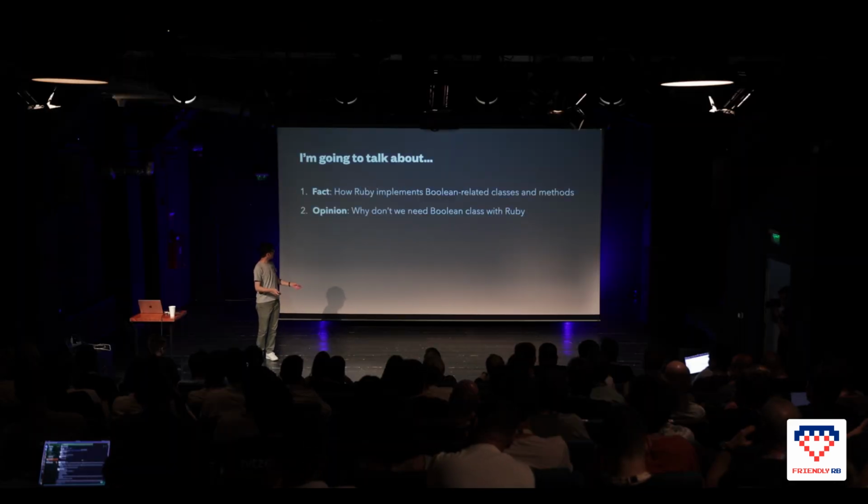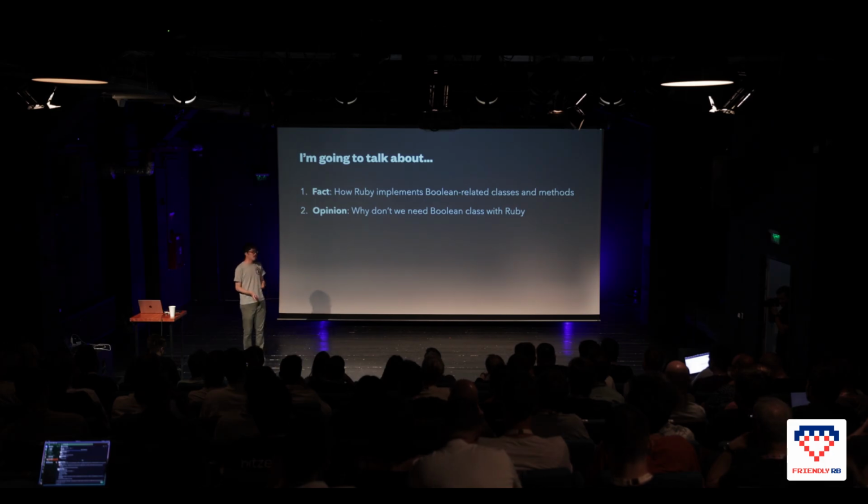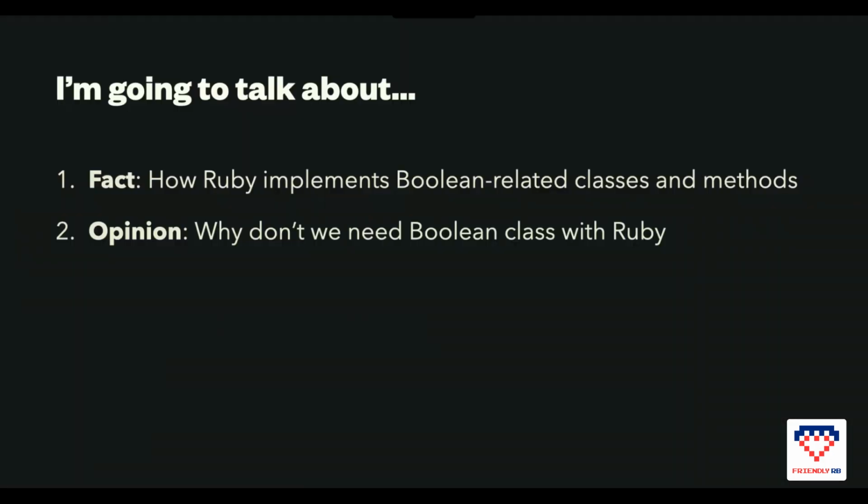So, why doesn't Ruby have a Boolean class? That's what I'm talking about. I'm going to talk about 2 things. One is fact: how Ruby implements Boolean-related classes and methods. And the second is opinion: why we don't need a Boolean class in Ruby anyway.